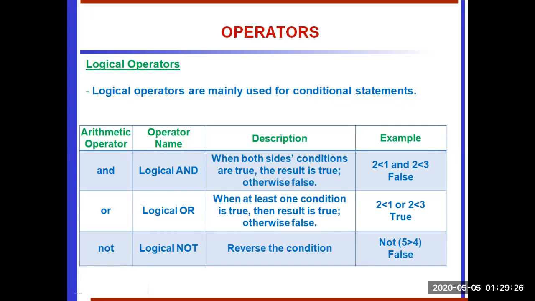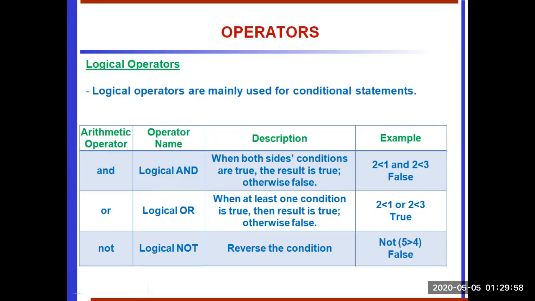What does the AND gate truth table say? If all the inputs are true, the output is also true. If any one is false, the output is false, so that operator gives false. Or, what is the logic? If any one condition is true, the output is also true. So 2 less than 1 is false, 2 less than 3 is true, so if any one condition is true, it gives true. For NOT, if you give false, it gives true. If you give a true condition, it gives false.